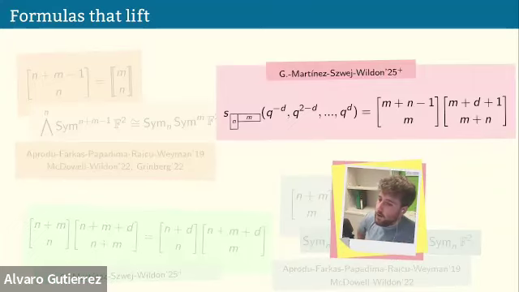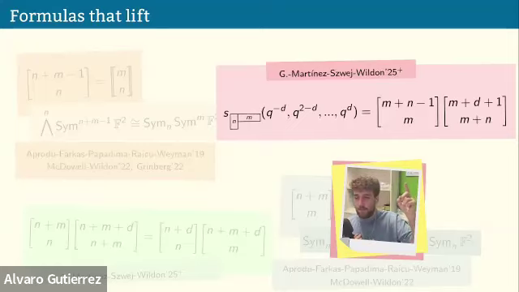So where does this identity come from? It comes from Stanley's hook content formula. When you evaluate it in a hook, the right-hand side becomes just a product of two q-binomials. And to lift this right-hand side, we know how to do, but to lift this left-hand side, you need a notion of a Schur functor more generally.